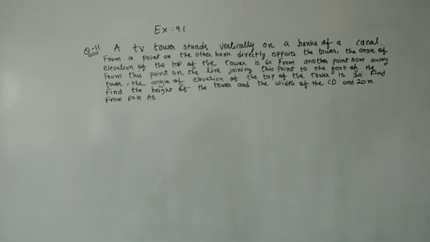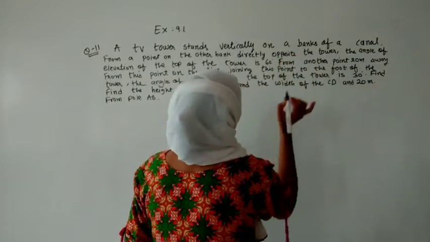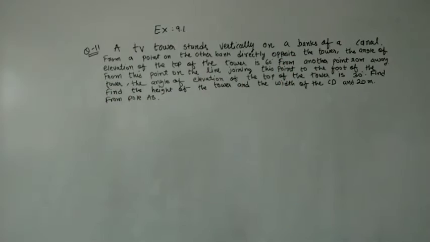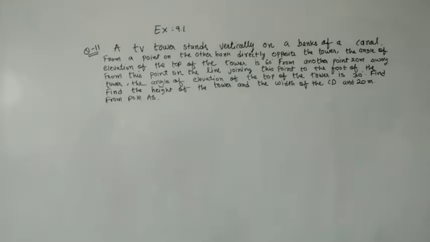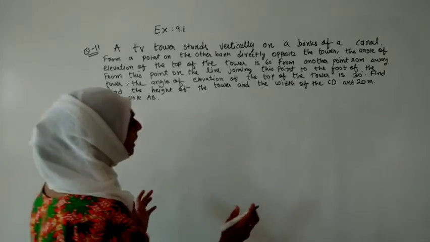Here let me read the question. A TV tower stands vertically on a bank of a canal. From the point on the other bank directly opposite the tower, the angle of the elevation of the top of the tower is 60. From another point 20 meter away, on the line joining this point to the foot of the tower, the angle of the elevation of the top of the tower is 30 degree. Find the height of the tower and the width of the canal. CD is 20 meter from the pole AB. That means the naming has also been given here.